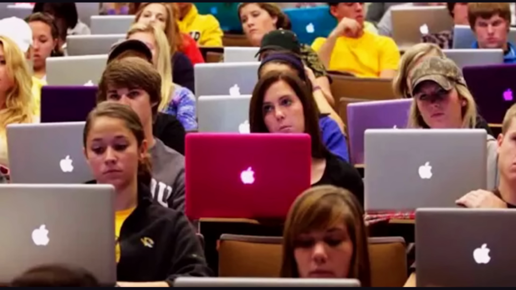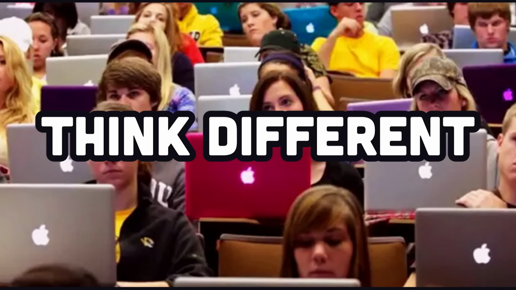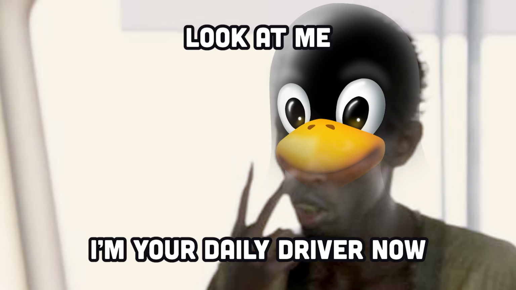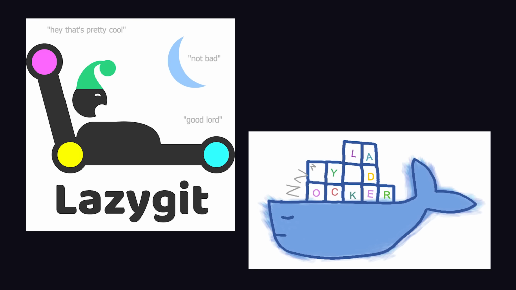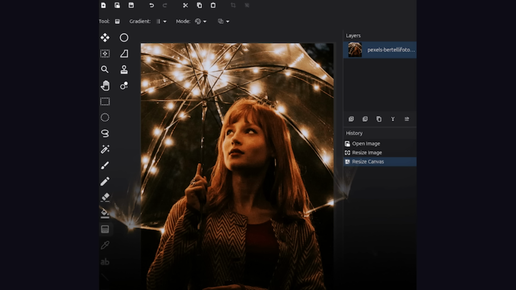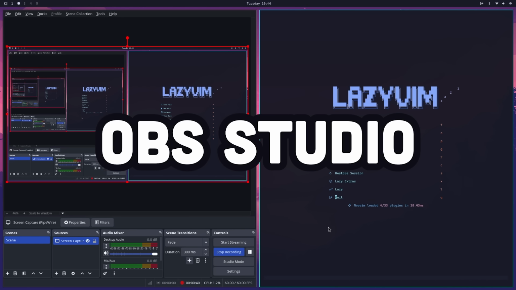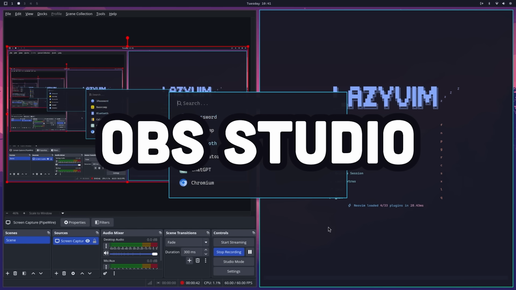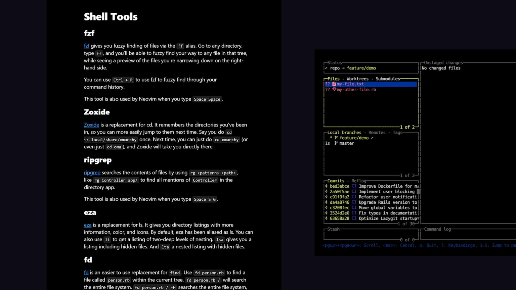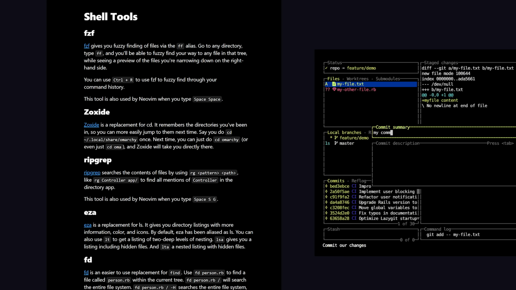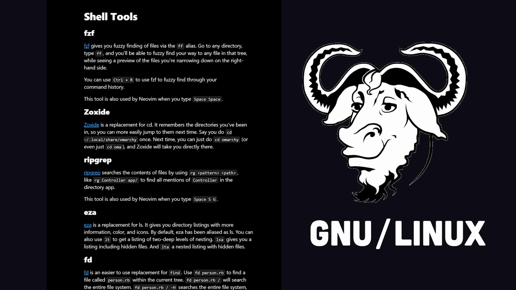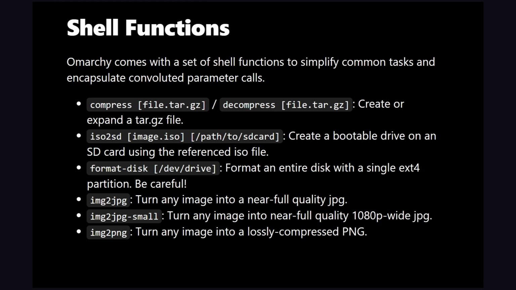It seems like the idea behind Omarchy is to get developers to stop using Mac and Windows and start using Linux as a daily driver by providing everything you need out of the box. We of course have Git and Docker, Obsidian for Markdown, Pinta for image editing, and I'm even using the pre-installed OBS Studio for screen recording. And when it comes to the terminal, you have a bunch of modern shell tools like fzf for fuzzy finding, ripgrep to replace grep, zoxide to replace cd, and a bunch of other hipstery tools to replace what you would normally find on a GNU Linux distro. And it even has its own custom shell functions to do things like image conversions.